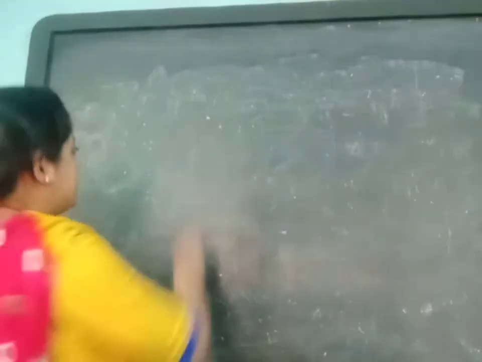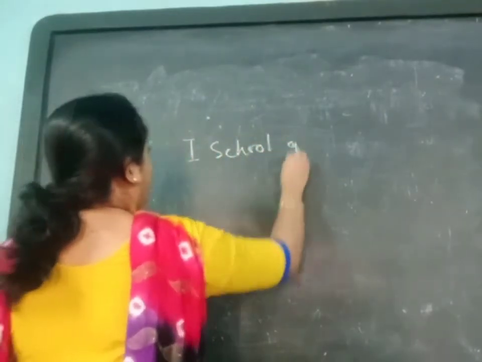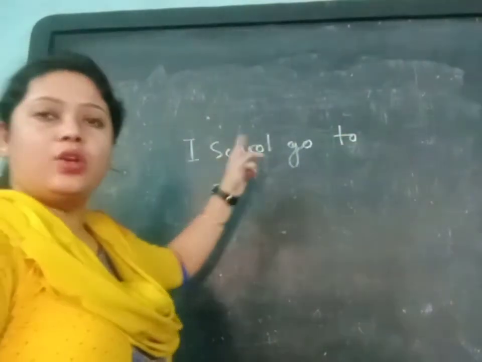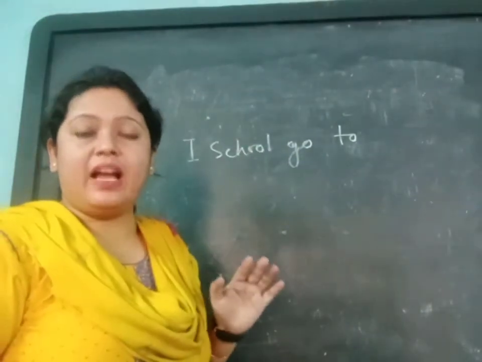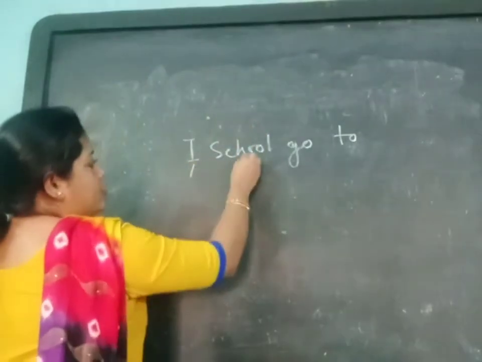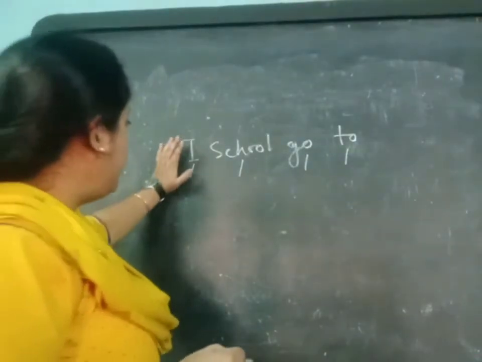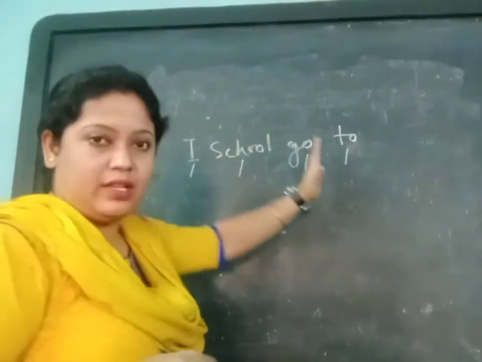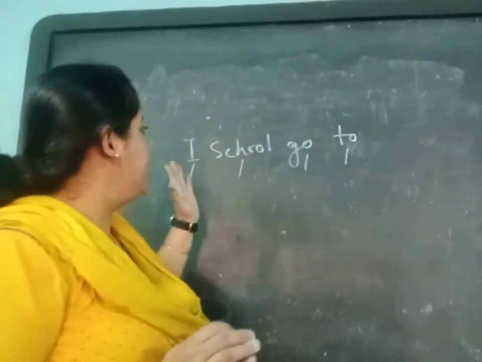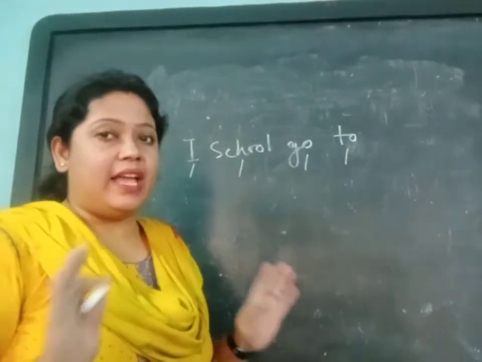Suppose if I write, I school go to. I school go to. How many words are there? How many, that means how many words you can see? Here, 1, 2, 3, 4. 4 words we can see. Okay, so all the words are not making a complete sense. What is the meaning of that? I school go to. Is it having any meaning? No, it does not have any meaning.